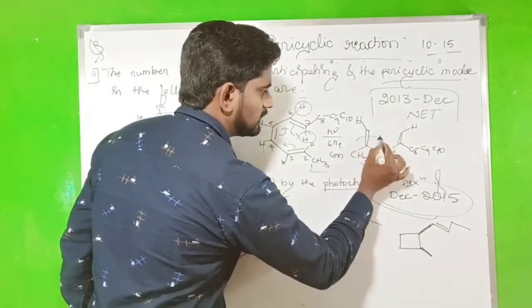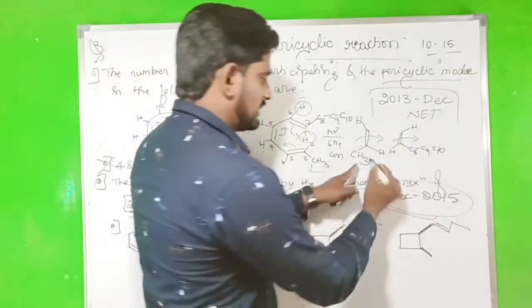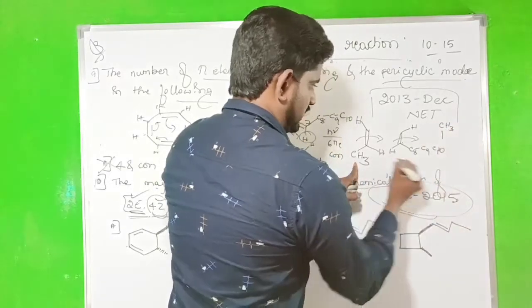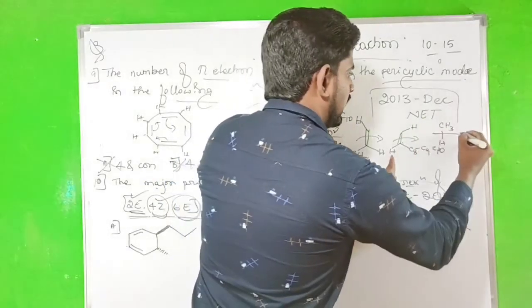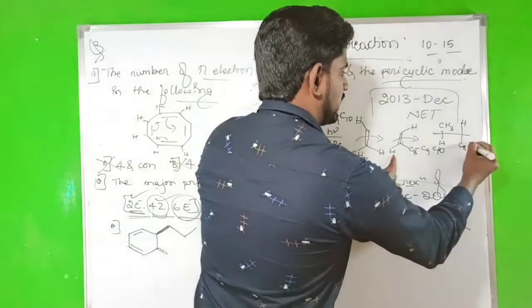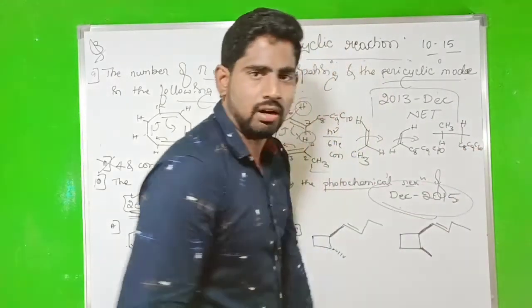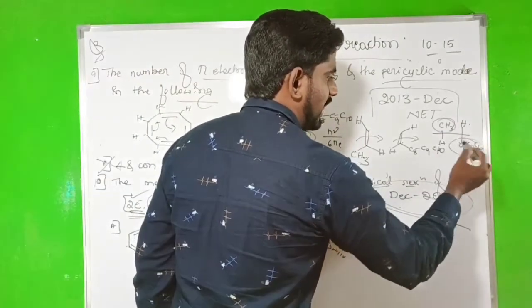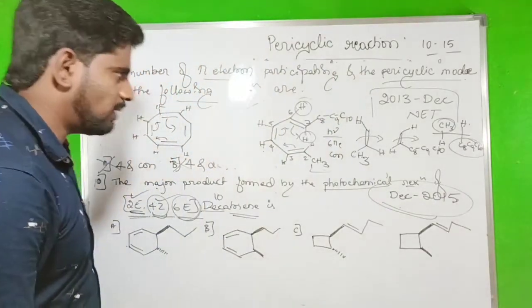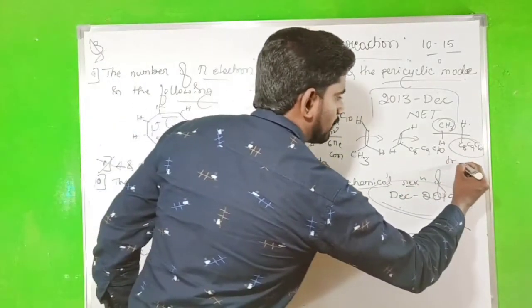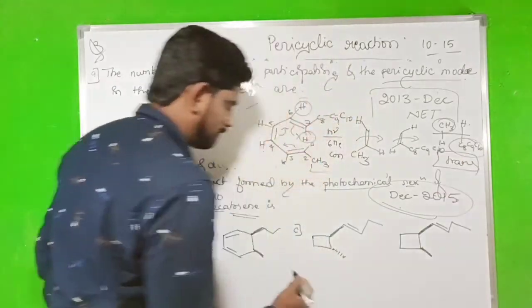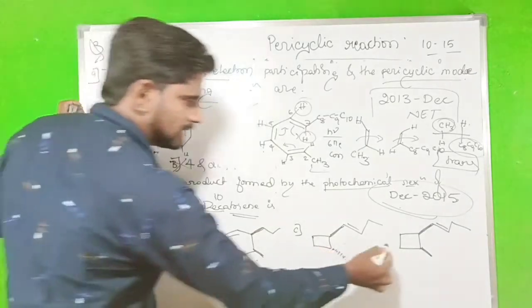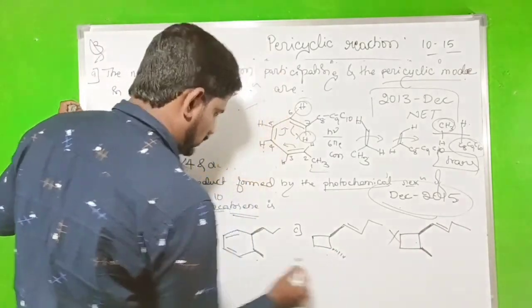So 6 pi is conrotation. Conrotation means same side rotation. What happens? CH3 goes up, H comes down, then H goes up, and C8, C9, C10 comes down. So the two hydrogens will be trans, and CH3 and C8, C9, C10 will be trans. So these two are the trans product. Now we have to identify. This is a cis form, cancel it. This is a cis form, cancel it. The other two are the trans form.